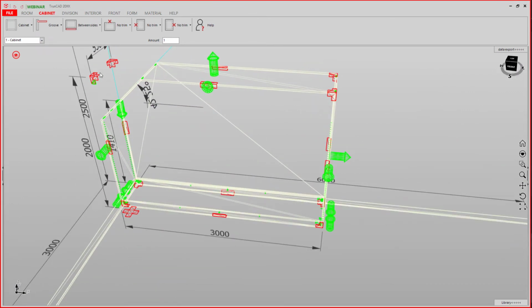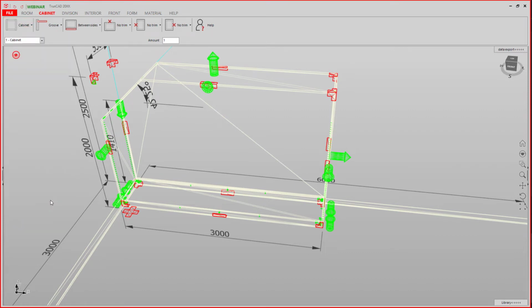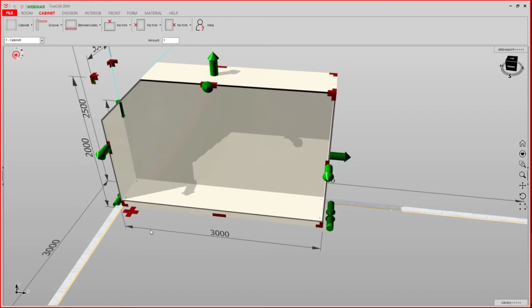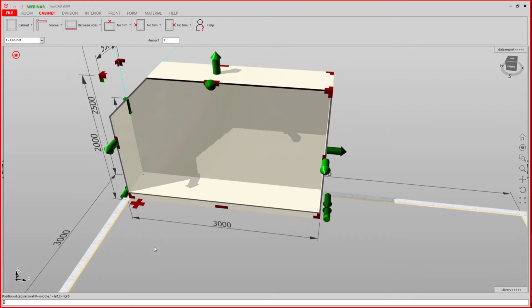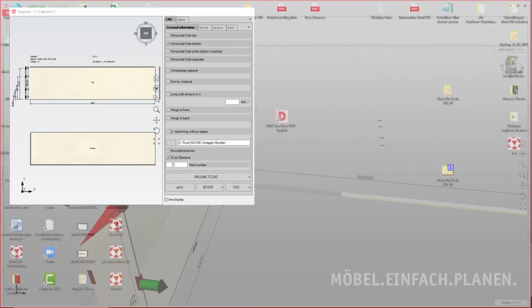You can change these connectors at any time. Just make sure your cabinet is selected. If your sloped roof is on the back side of the cabinet, and you want only this part to use a different connector, you can define the connectors this way.